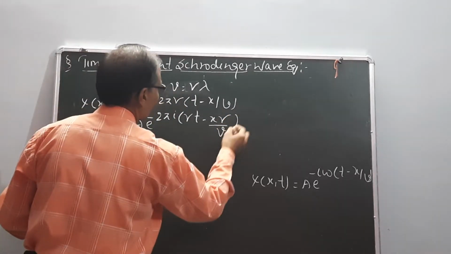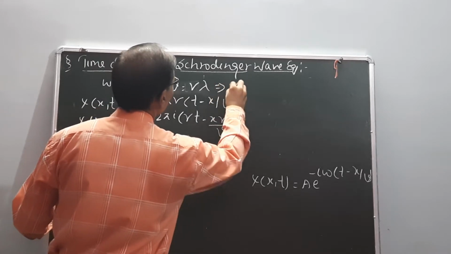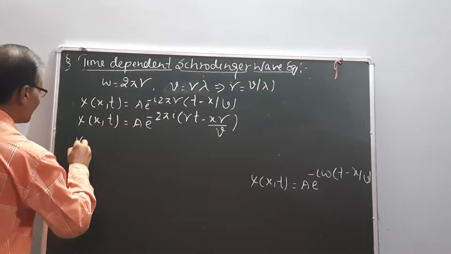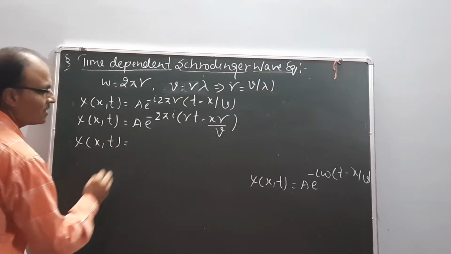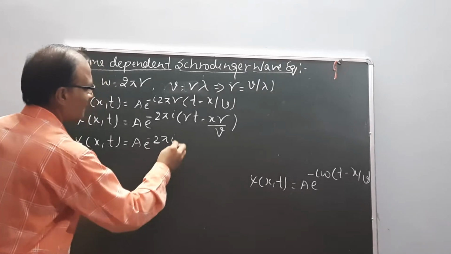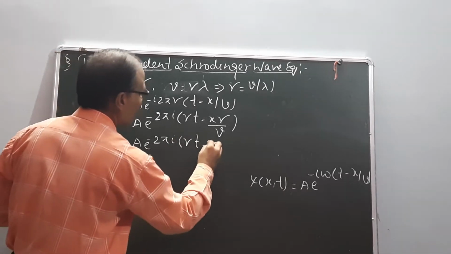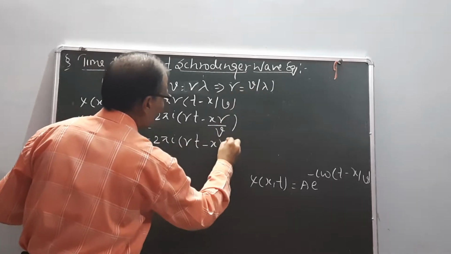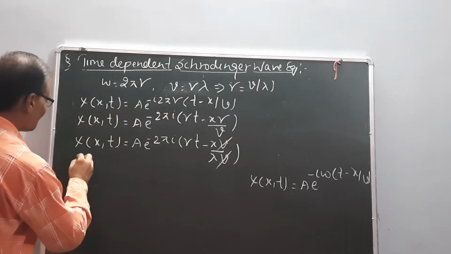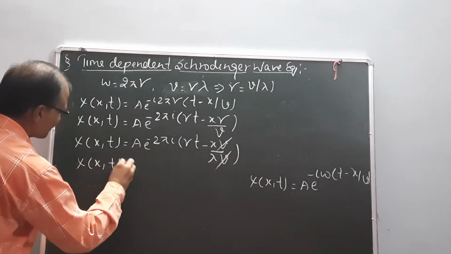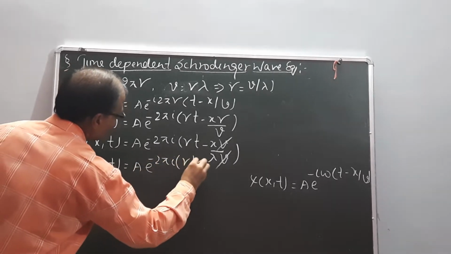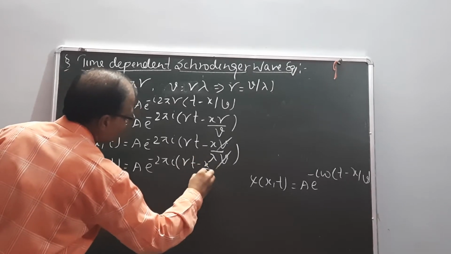Then the value of nu is put in this equation, nu equal to v upon lambda. So psi(x, t) equal to A e to the power minus 2 pi i (nu t minus x nu), with nu equal to v upon lambda into v. This v is cancelled. So the equation is psi(x, t) equal to A e to the power minus 2 pi i (nu t minus x upon lambda).